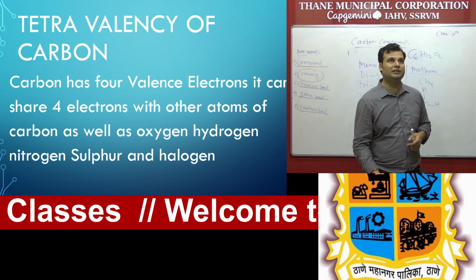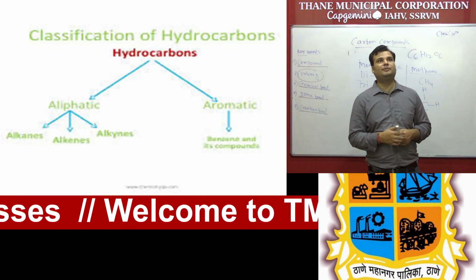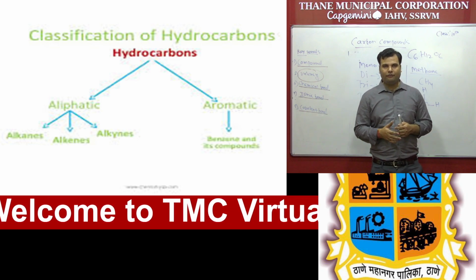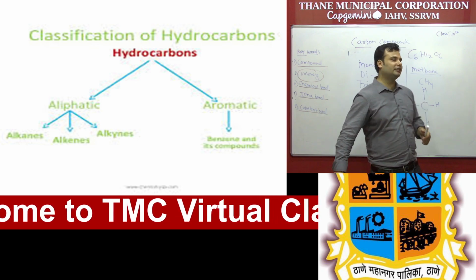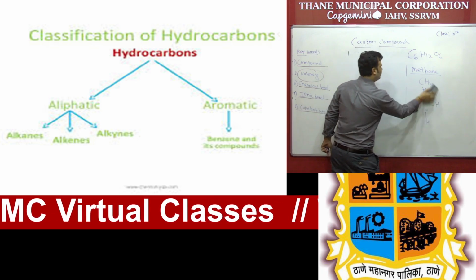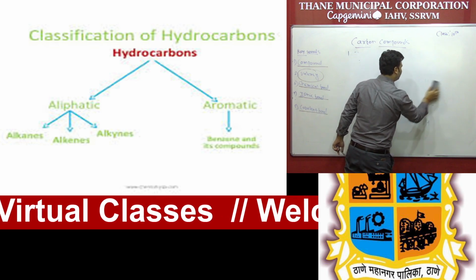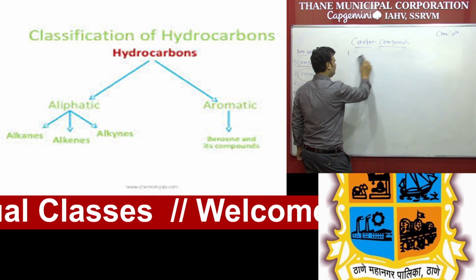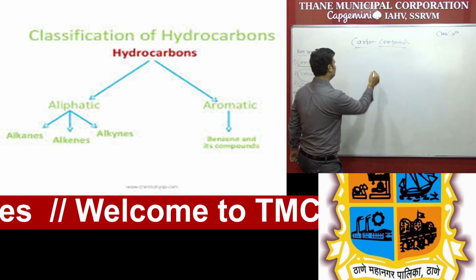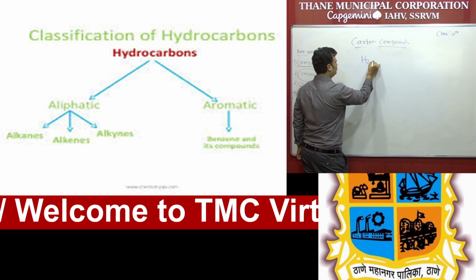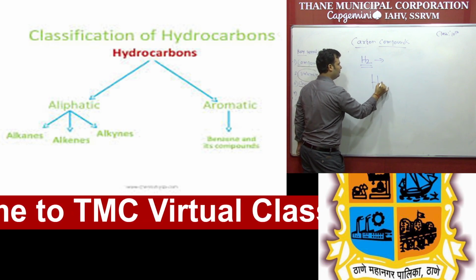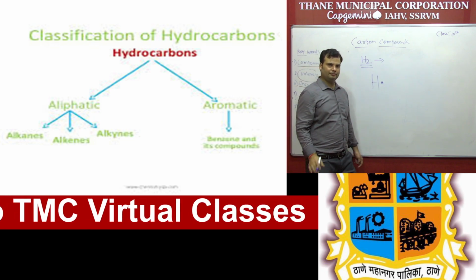So the next part of this lesson is the classification of hydrocarbons. So what is a hydrocarbon? Before going to that part, we have to study some interesting concepts like the covalent bond. We already saw the covalent bond, but we can see some other properties, like hydrogen, H2. Hydrogen's atomic number is 1. So student, every element.